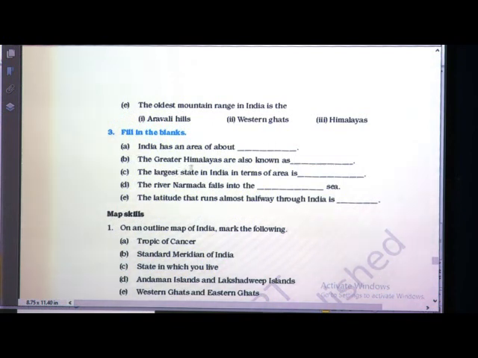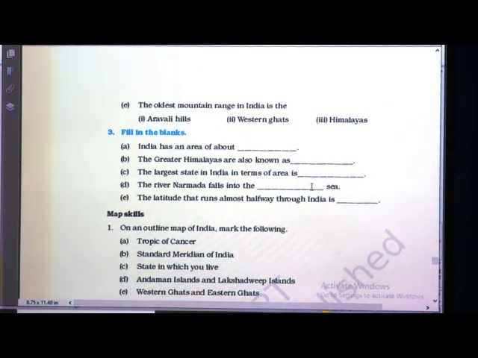Second one, the Greater Himalayas are also known as dash. Himalayas are divided into 3 parallel ranges. The Greater Himalaya we can call Himadri. Then third one, the largest state in India in terms of area is?